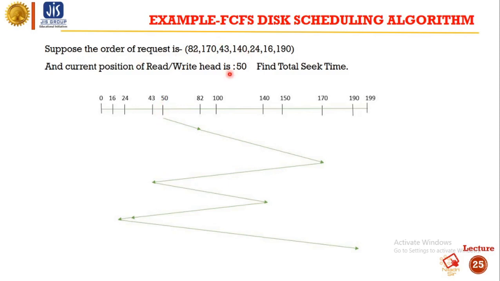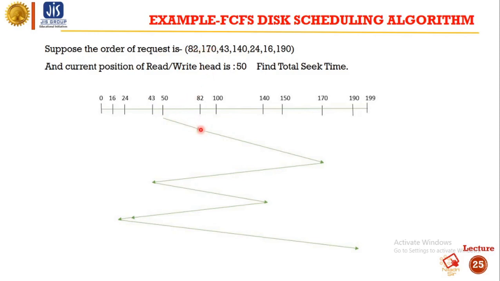As you can see, this is the first come first serve disk scheduling algorithm. In first come first serve, the request that came first will be moved first. These are the sequence of disk IO requests. At first we will move to 82. From 50 we first move to 82, and from 82 we move to 170.